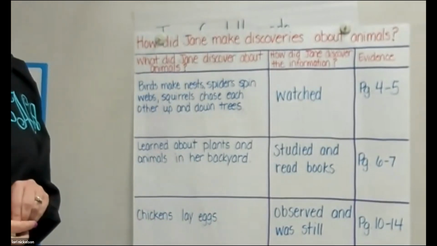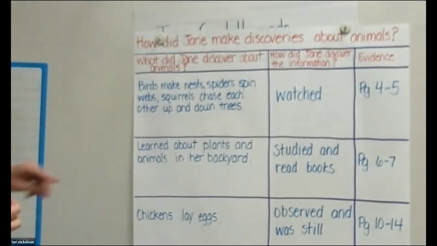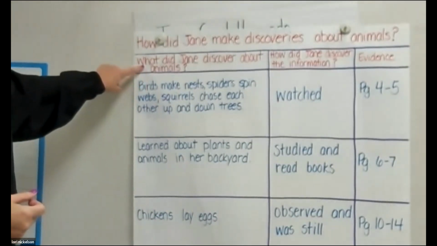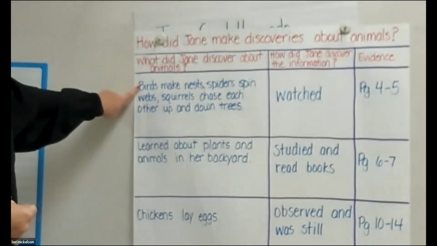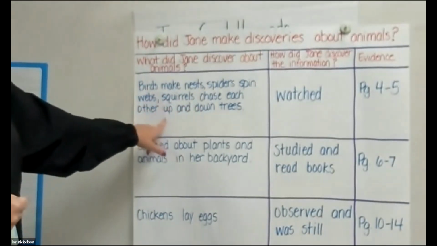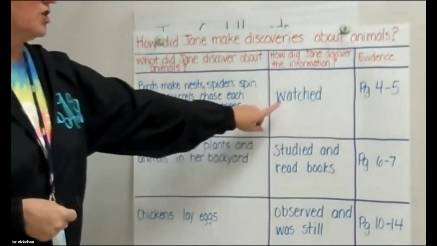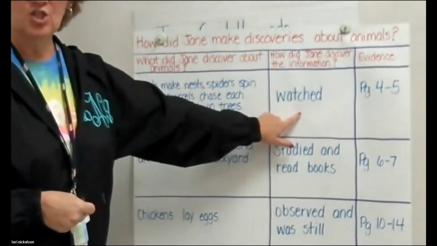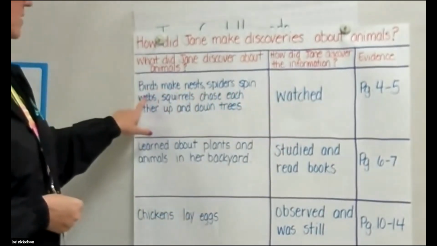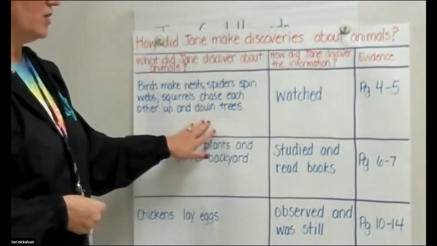This is where we're going to find out things that we need to put in our story. So what did Jane discover about animals? Birds make nests, spiders spin webs, squirrels chase each other up and down trees. How did she discover that information? She watched the animals making nests, spinning webs, chasing each other up and down trees.